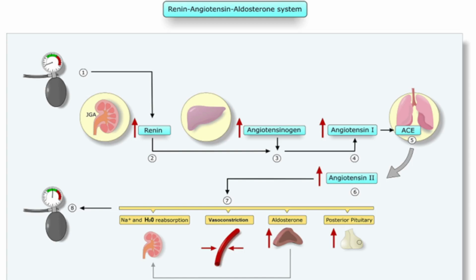So the renin angiotensin aldosterone system can also be called the renin angiotensin system. The symbol RAAS can also be used. So what is RAAS?